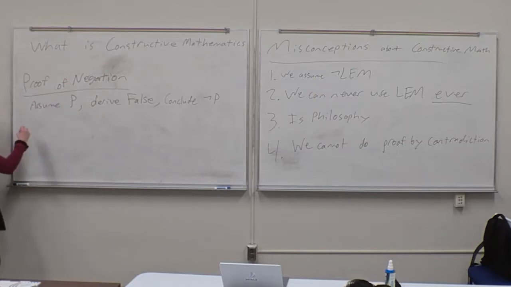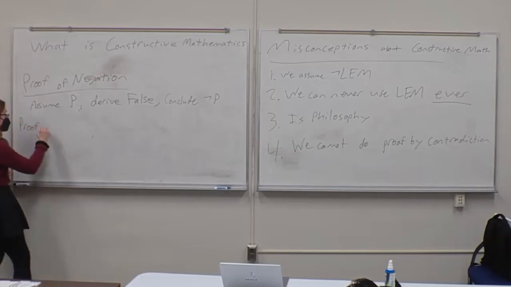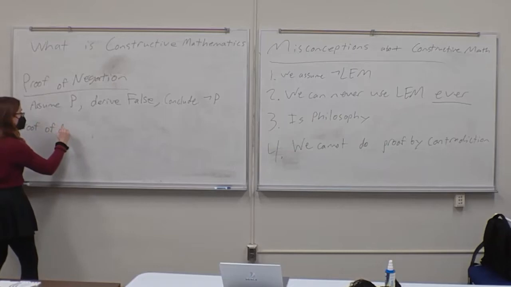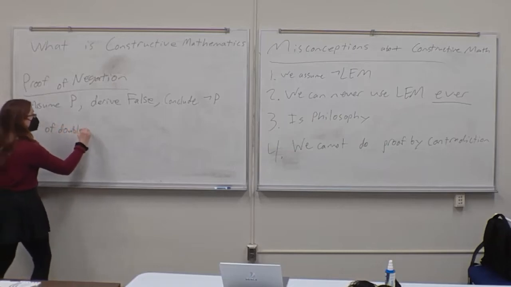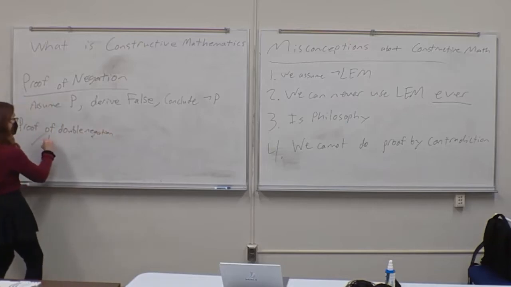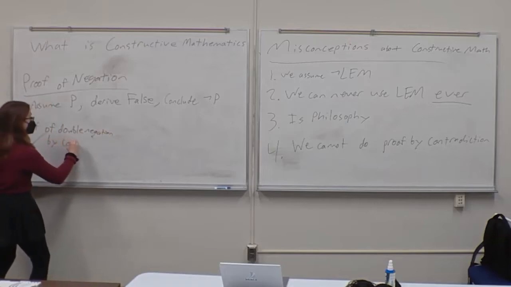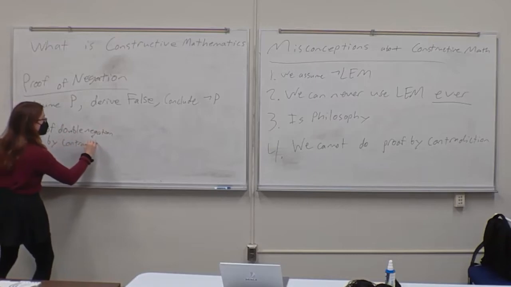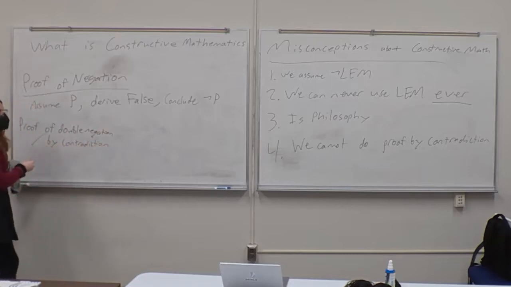The second case has a few different names. The community is not actually fully decided on which name you call it. I like the name proof of double negation, but you'll also see proof by contradiction as just referring to this specific one. So this is what I mean when people say you can't do proof by contradiction in constructive mathematics.